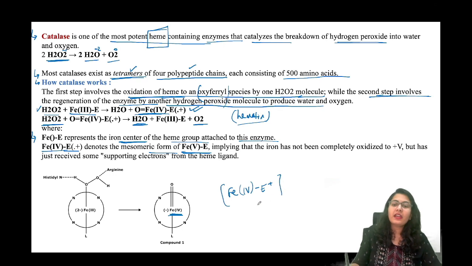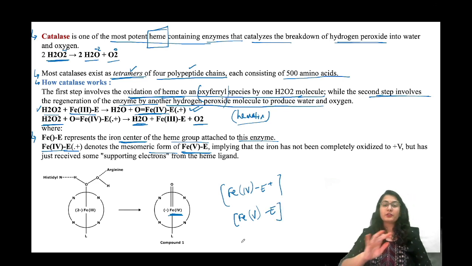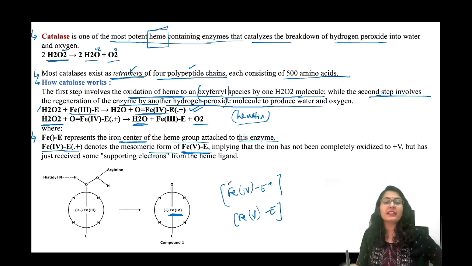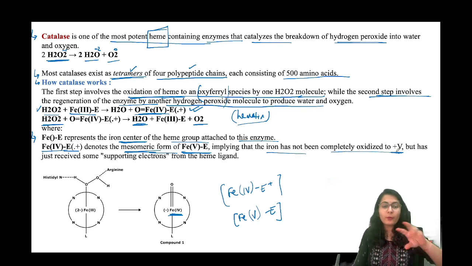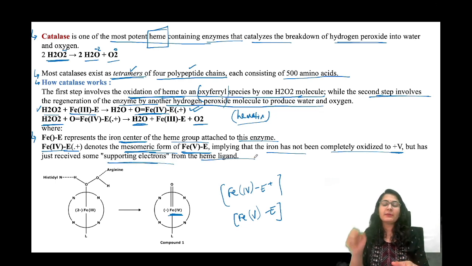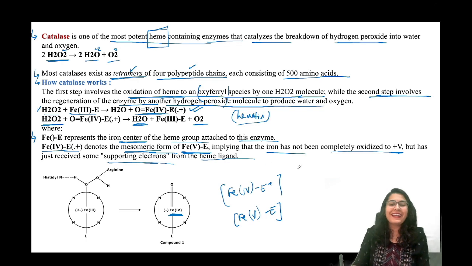That is also fine, because E is having a positive charge now, or if you write iron in the 5 oxidation state and E is neutral, that is also correct. So both of these are correct. That's why it's written mesomers, implying that iron has not been completely oxidized to +4, but is just receiving some supporting electron from the heme ligand. So the oxidation state of iron, under physiological pH, can go as high as +5 with some support. That is one example of it.